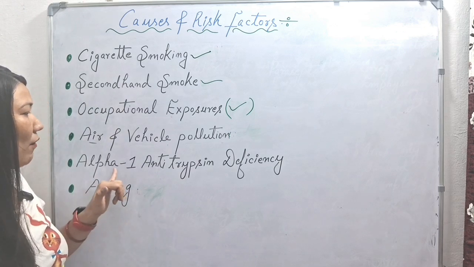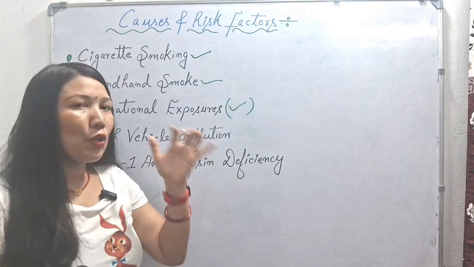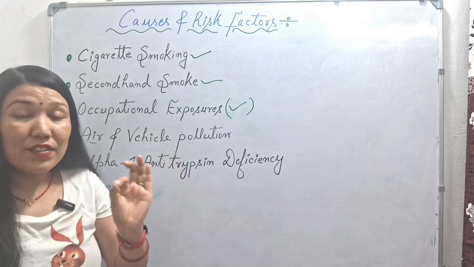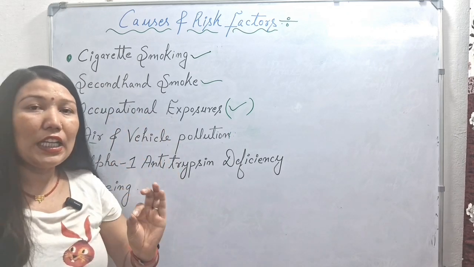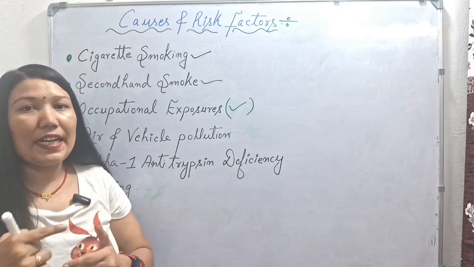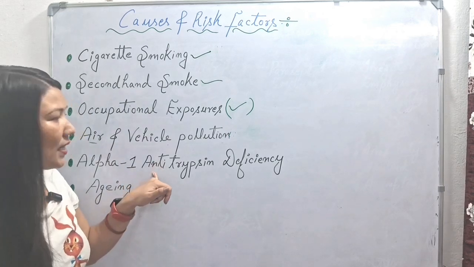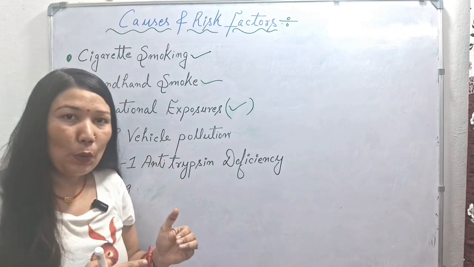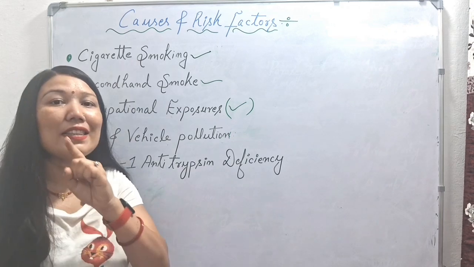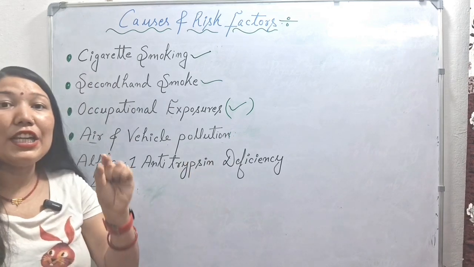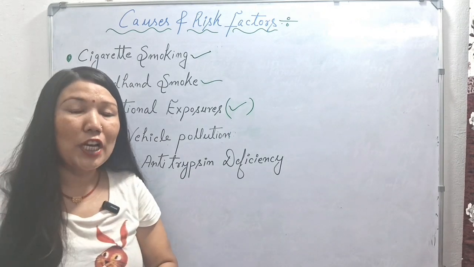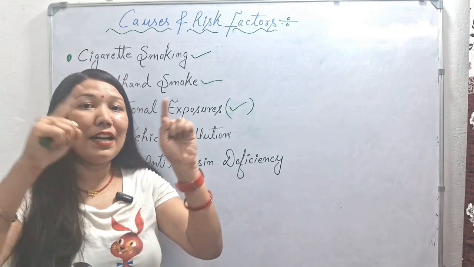Next we have alpha-1 antitrypsin deficiency. It is the rarest deficiency disorder, found in people who have a hereditary or genetic condition. In this deficiency, the patient's liver will not synthesize the alpha-1 antitrypsin protein, which is very crucial for our respiratory system.